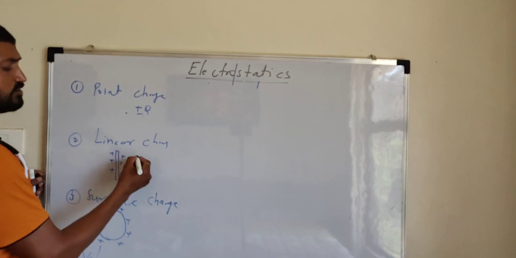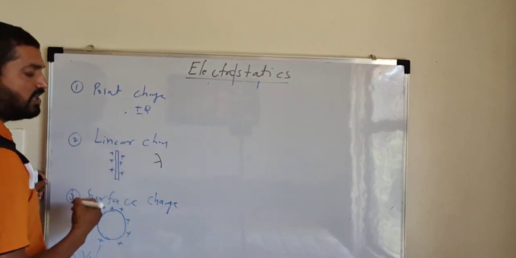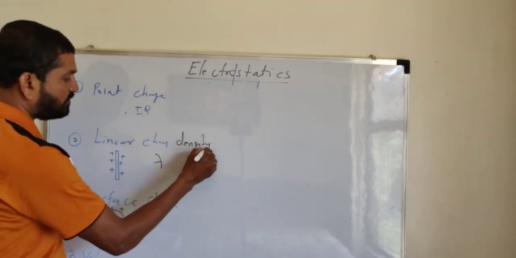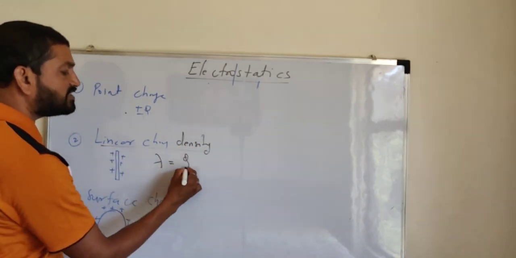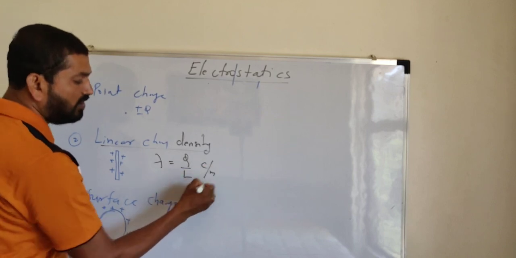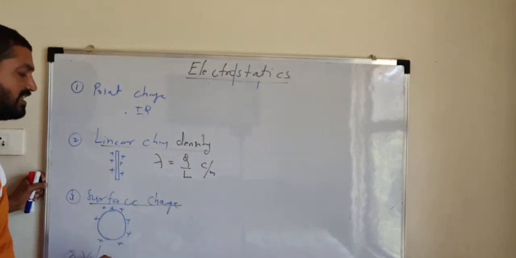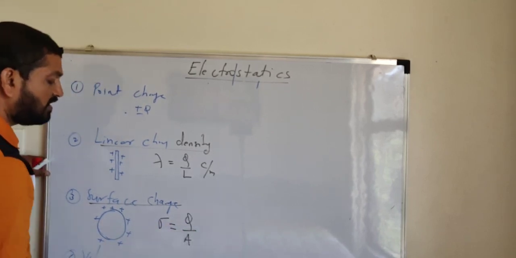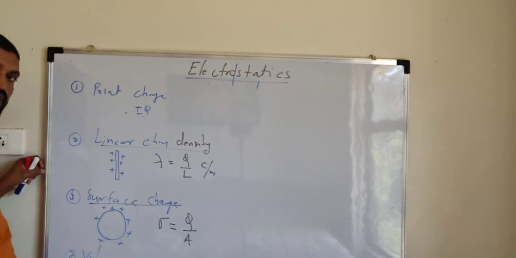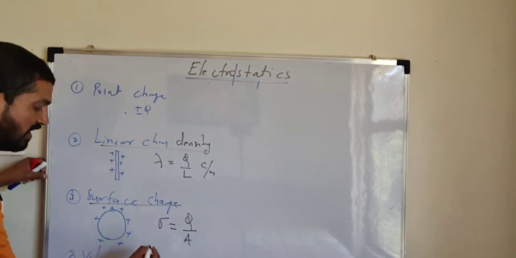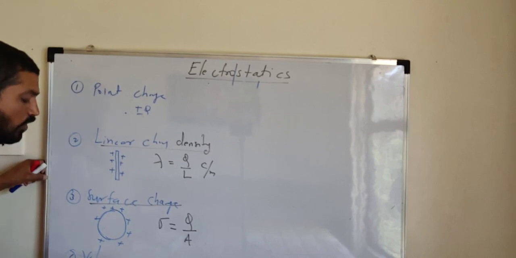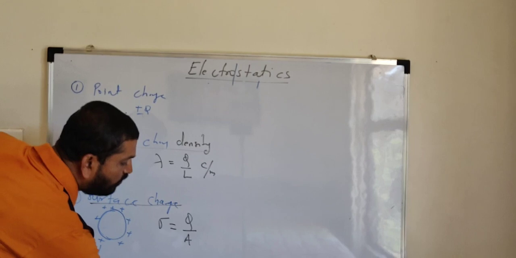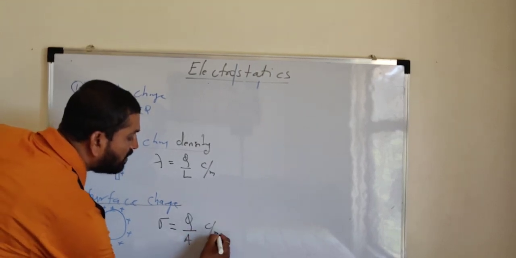Now here, in case of linear charge, you have to remember one term denoted with the symbol lambda, called the linear charge density. So what is the definition of linear charge density? It is defined as charge per unit length. SI unit is coulomb per meter. Second one is the surface charge density. What is the formula? Surface charge density is defined as charge per unit surface area. If a sphere is there, area is 4 pi r square; if a cylinder is there, 2 pi r l. And for volume charge density, rho is defined as charge per unit volume. So SI unit here is coulomb per meter cube, and here it is coulomb per meter square.